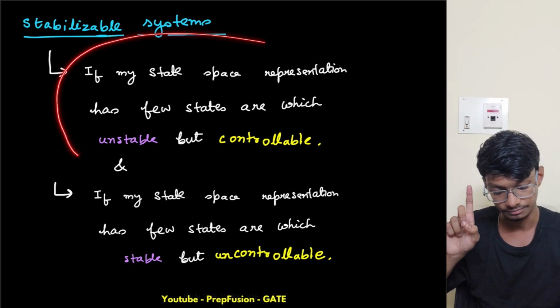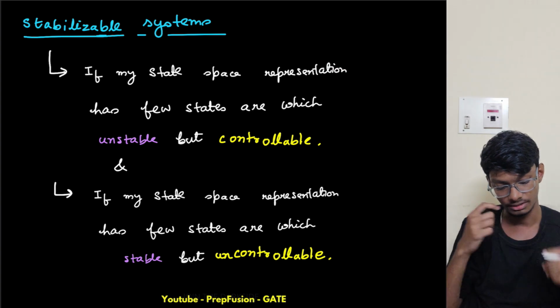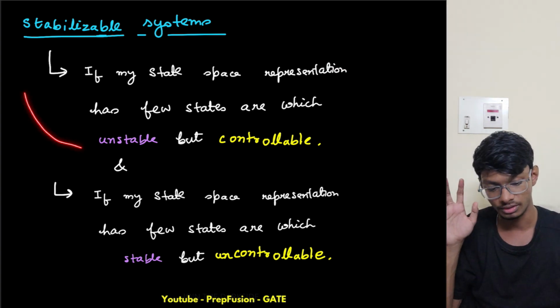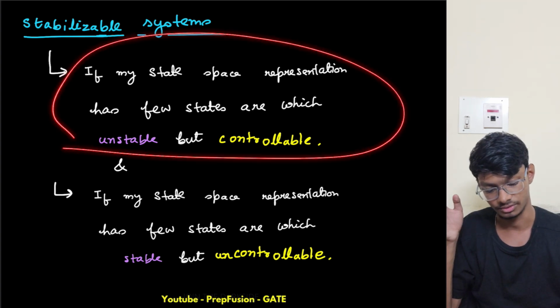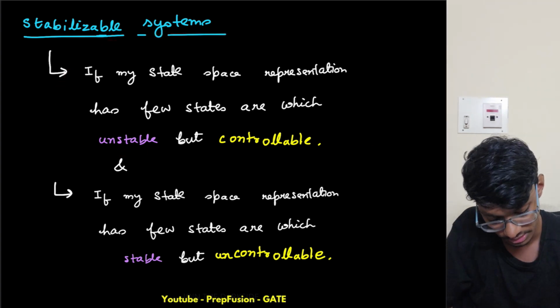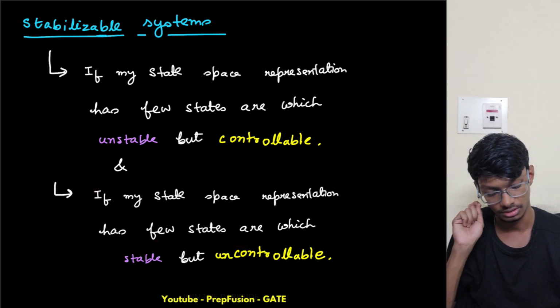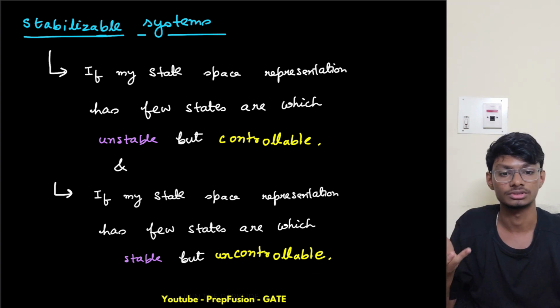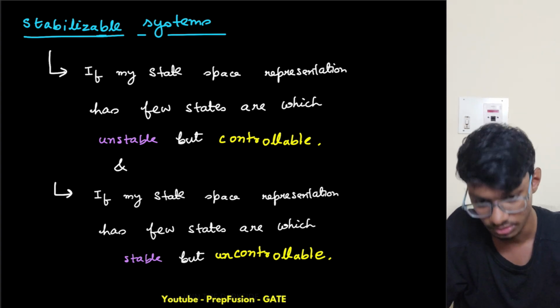So then my system will be stable, right? Okay, like my system will be stable. So those are called stabilizer systems. And if my state space representation has few states which are stable but uncontrollable, then those are known as unstabilizable systems.